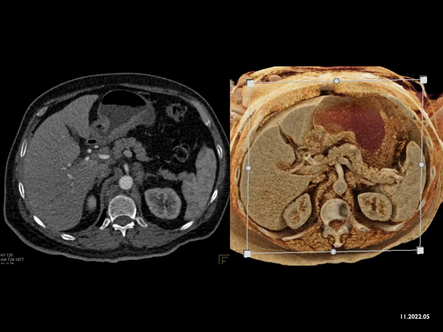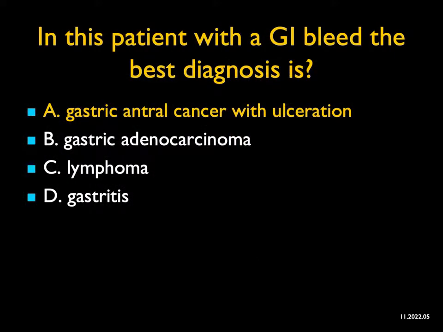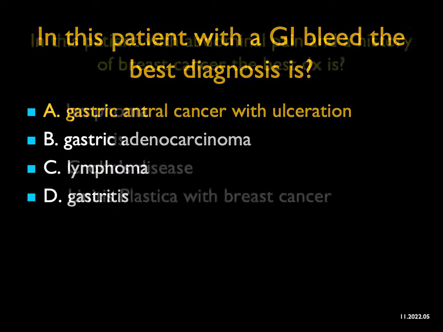It could be gastric adenocarcinoma, and in fact it is gastric adenocarcinoma, but there's an ulcer here, so the best diagnosis is gastric antral ulcer and antral cancer. So again, it's a little bit tricky. It's one of those cases where I'm going to give you credit for B as well.